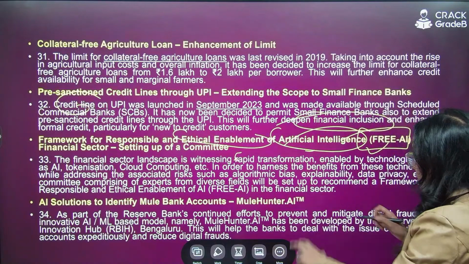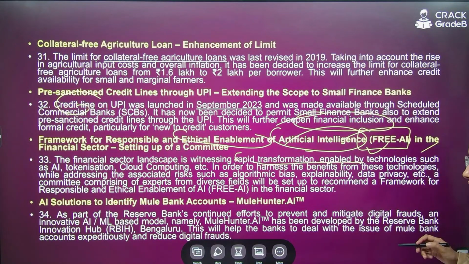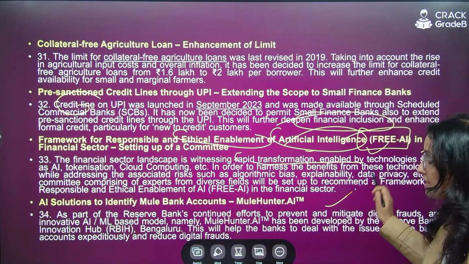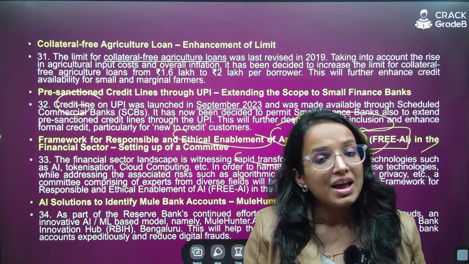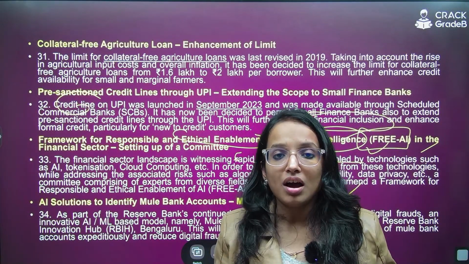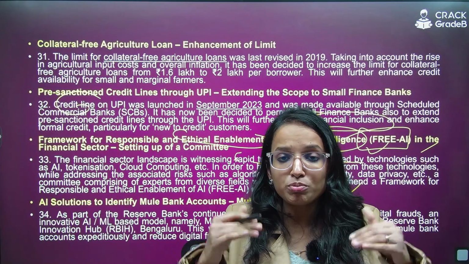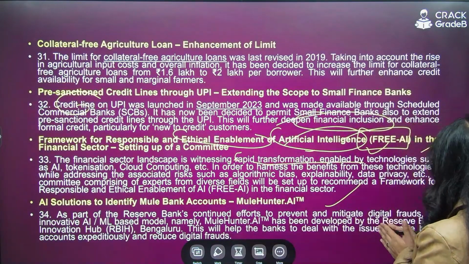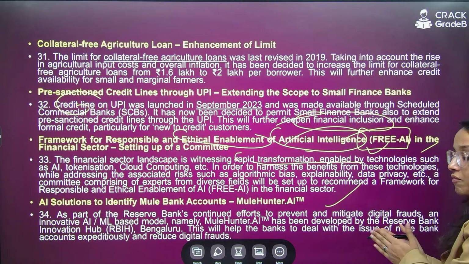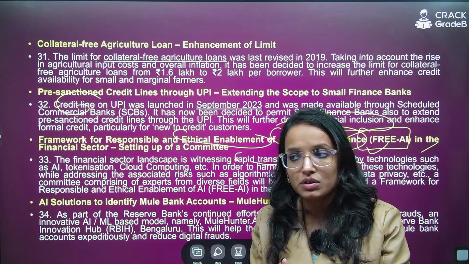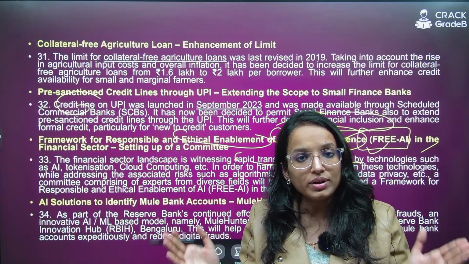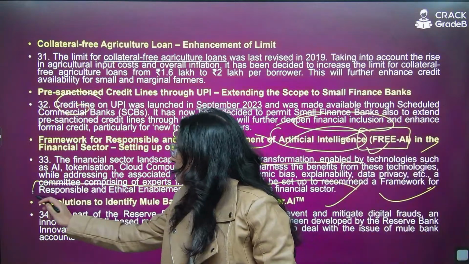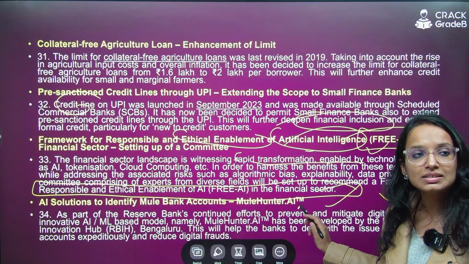So that's why, because of this rapid transformation enabled by technologies such as AI, tokenization, cloud computing, etc., in order to harness the benefits of these technologies, at the same time making these financial transactions more secured, financial products, banking products, product line more secured, the MPC has decided to set up a committee which will be comprising representatives from a diverse range of field to give suggestion on the implementation and recommend a framework to enforce this FREE-AI in the financial sector.